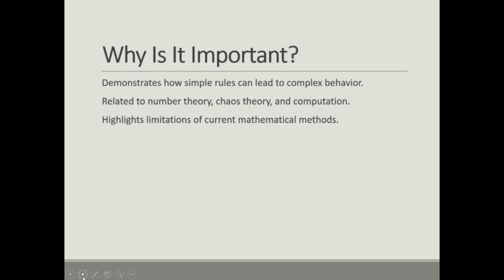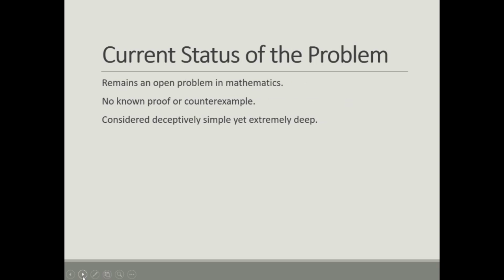Why is it important? Why do we care about this problem? Because it shows how simple rules can lead to very complex behavior. It's linked to number theory, chaos theory, and computation, and it highlights limitations of current mathematical methods.